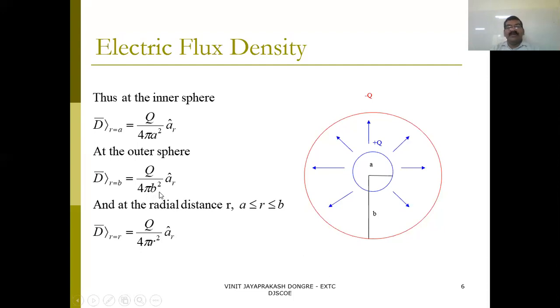Q upon 4 pi b square here. So that will be at the outer sphere. And the radial distance, that is r, is between a to b. So the radius is between r = a to b. So in general, if I say general formulation, D = Q upon 4 pi r square a_r.